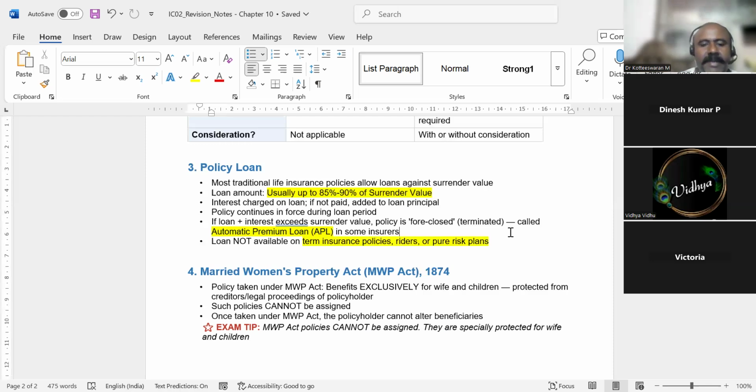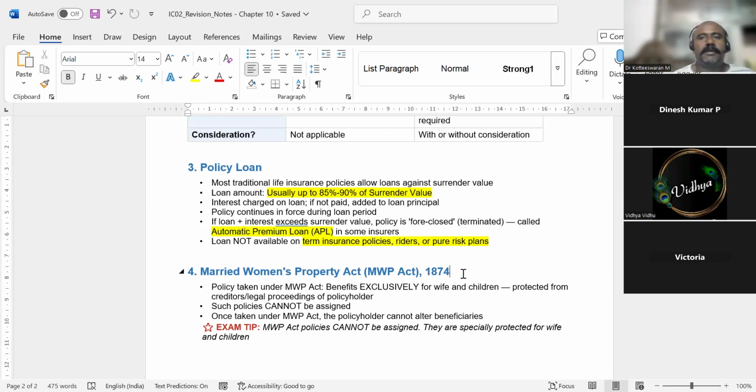So, Married Women Property Act. This is the 1874 Act. This is an important act. In this act, if I take a policy by mentioning this act, then nobody can claim my policy except my wife and children.